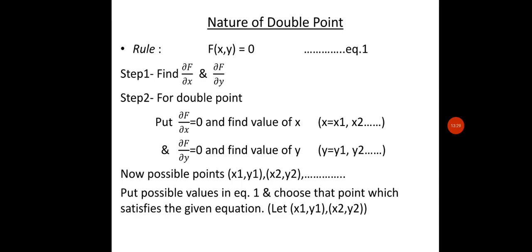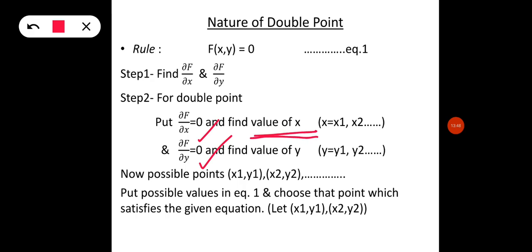Now step 1 is we have to calculate del f upon del x and del f upon del y. In step 2 we have to put del f upon del x and del f upon del y equal to 0, and calculate the values of y and x. By finding the values of x and y, we will find the possible points, x1 comma y1, x2 y2, and so on.